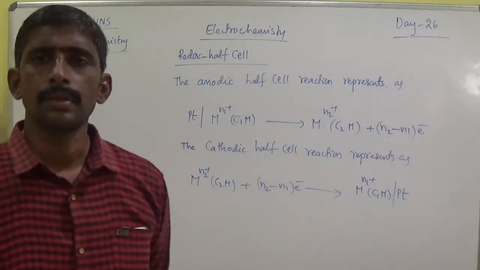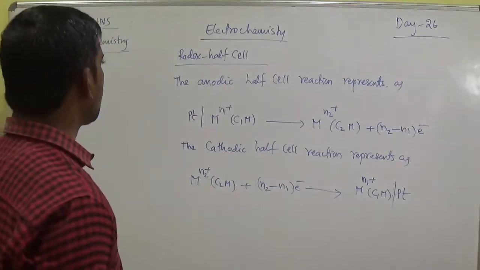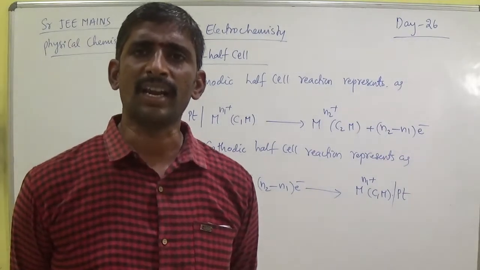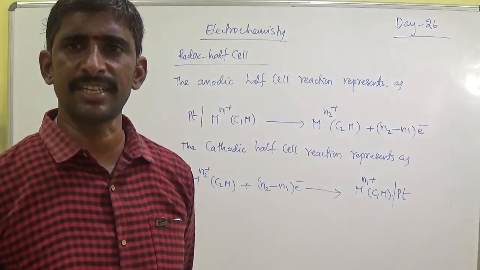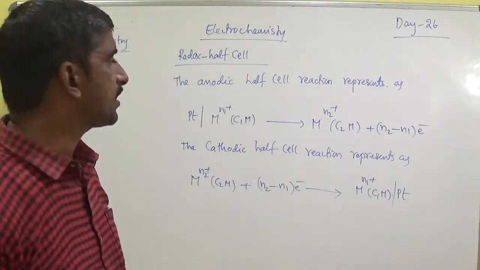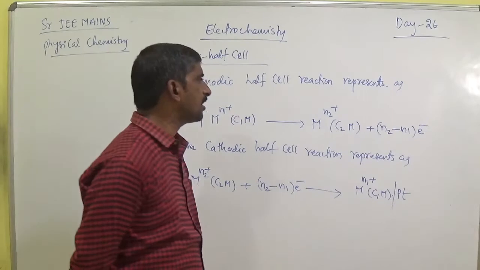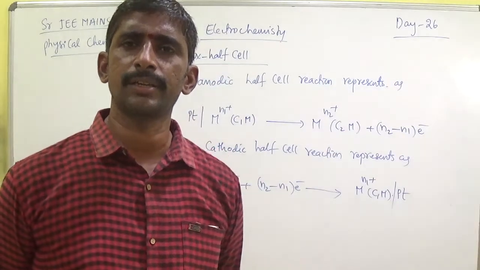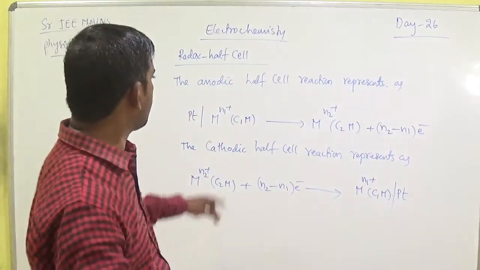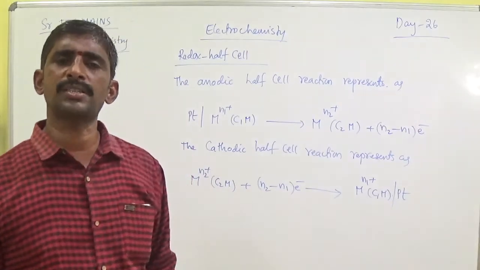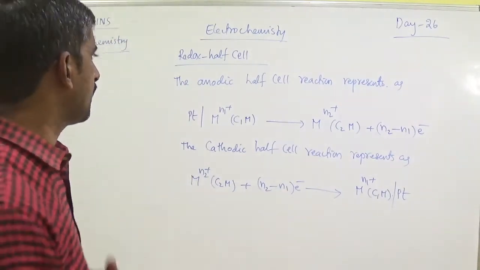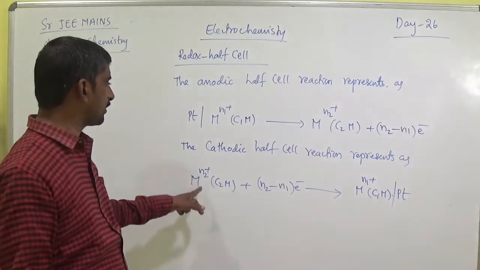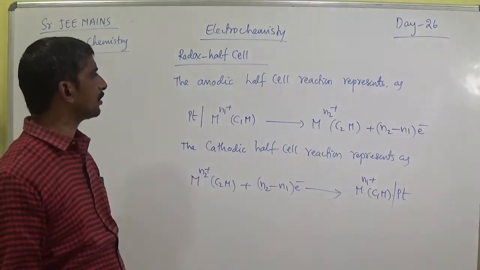So in a redox half cell reaction, a platinum rod is dipped into the solution of metal ion containing two different oxidation states. The first one is M^(n1+), the other M^(n2+) oxidation state. Anyway, n2 is higher than n1, plus 2, plus 3, suppose. Here I am taking plus 2, here I have plus 3. Which one is more? Plus 3 is more than plus 2. Anyway, in this case, n2 is always greater than n1. So these are anodic and cathodic cell reactions.